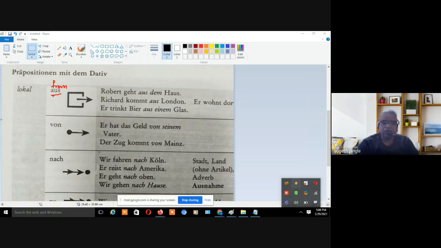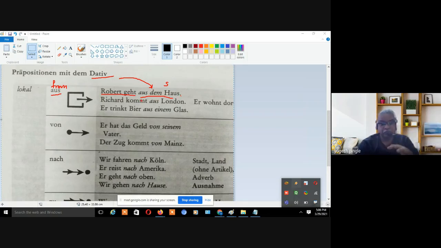From, "aus" always takes the dative form, right? See this: Robert geht aus dem Haus. Robert goes from the house, and we know house is "das Haus", but here "dem Haus". So "dem" is in dative form. And that's why you can see Robert geht aus dem Haus, Robert goes from the house, right?